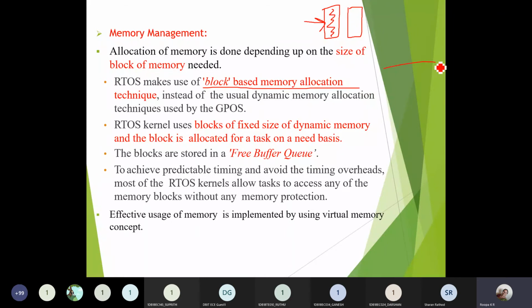So there will be a set of different blocks of memory, okay. Each and every block of memory will be of fixed size, okay. It is not that this task will get a higher memory block size or that one will get a lesser memory block size. Whatever task is created will be allocated a particular fixed memory size,